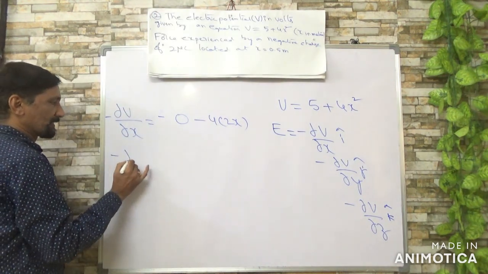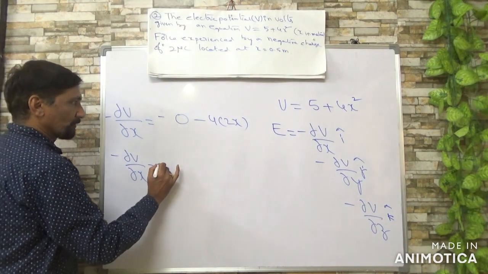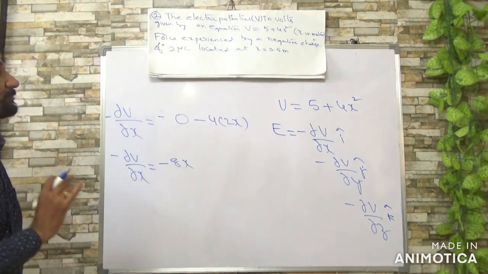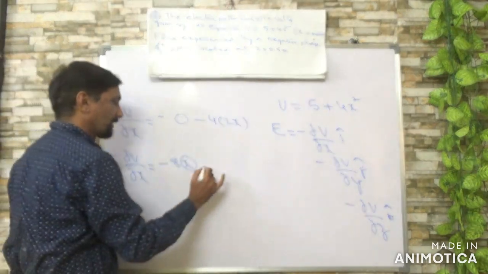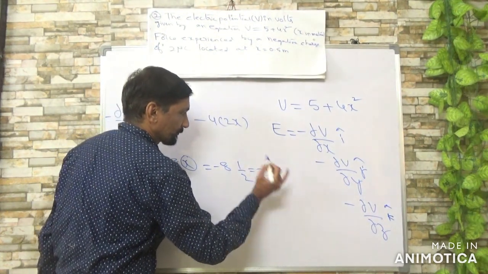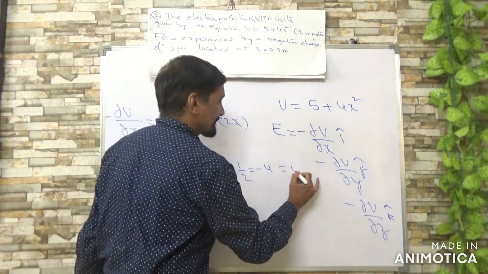So minus dou V by dou X is equal to minus 8x. You want it at half meter, right? So X must be taken as half. So that is about Ex.